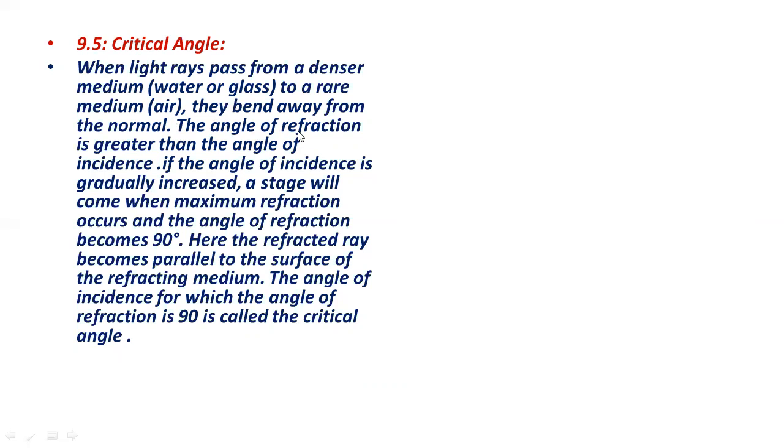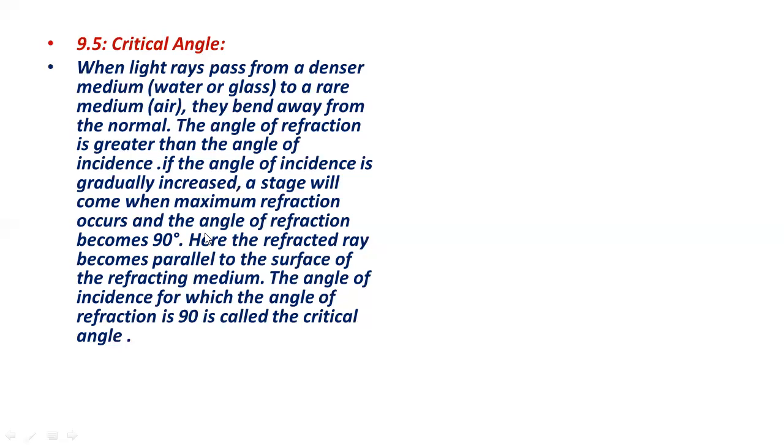In this case, the angle of refraction is greater than the angle of incidence. If the angle of incidence is gradually increased, a stage will come when maximum refraction occurs and the angle of refraction becomes 90 degrees. Definitely when the light ray passes from a denser medium to a rare medium, the incident ray will make a specific angle with the normal.